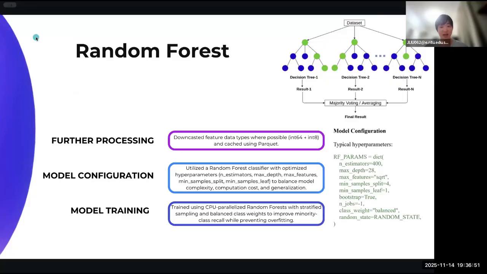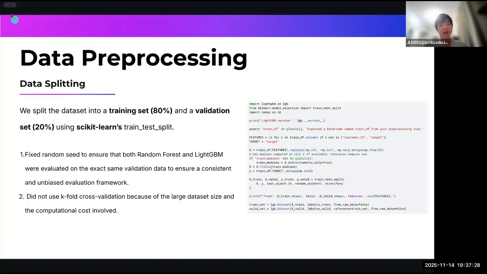Here's a brief explanation of how we implemented the random forest. First of all, some extra steps were taken to reduce data size. Certain features were able to have the storage size reduced through downcasting, for example, converting int64 into int8. We also cached the data using Parquet, a file type designed for greater efficiency and data compression. The model itself is a random forest classifier with optimized hyperparameters aimed to balance complexity, computation cost, and generalization, and the parameters we use are listed to the right. The model was trained with CPU-parallelized random forest with stratified sampling and balanced class weights, meant to improve minority class recall and prevent overfitting. Aviral will explain LightGBM now.